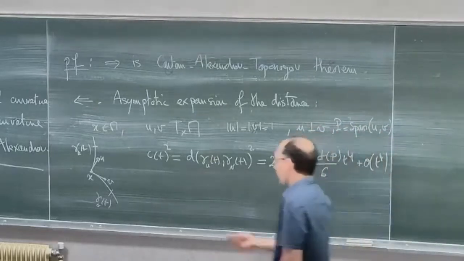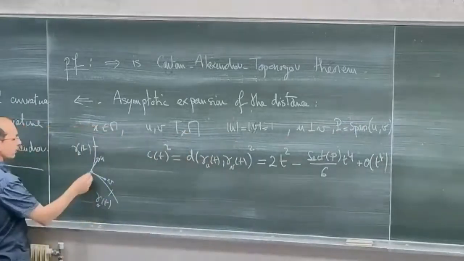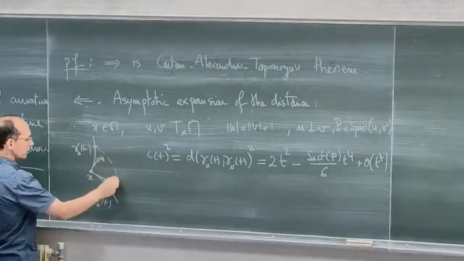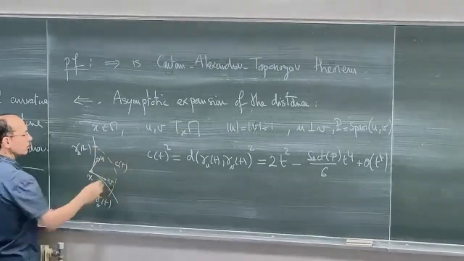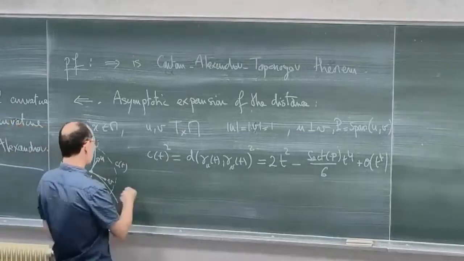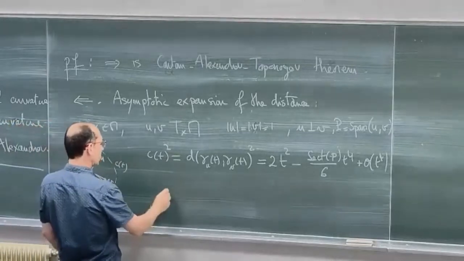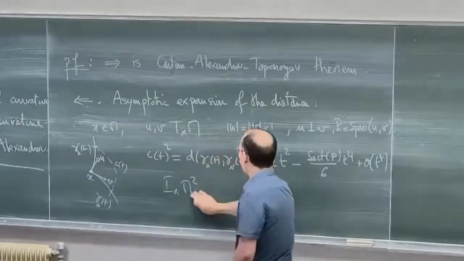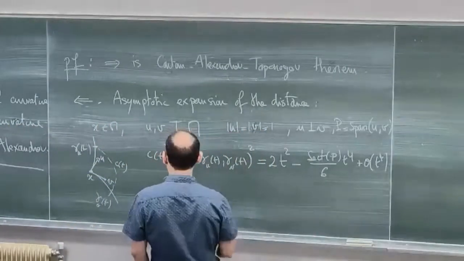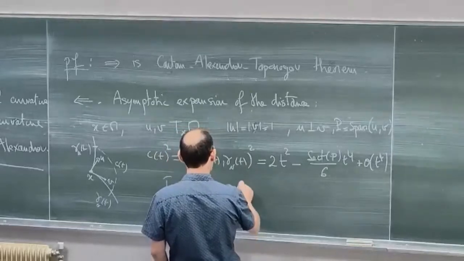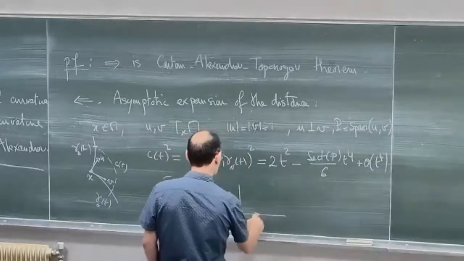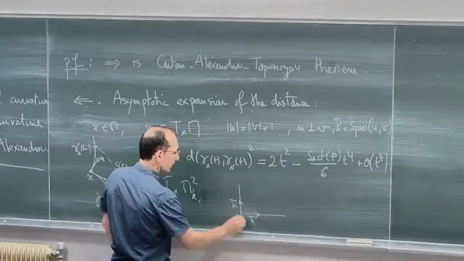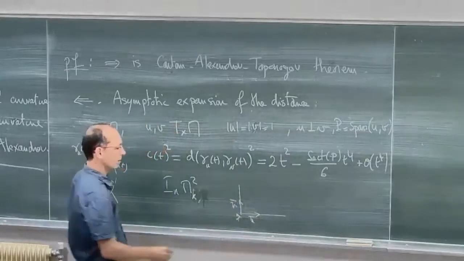And now what I can do here: I have a triangle x, gamma u of t and gamma v of t, with the length here being c of t, and I just construct the comparison triangle in M_k. So in M_k, which is also a Riemannian manifold, we have u bar and v bar, which are tangent at some point x bar.